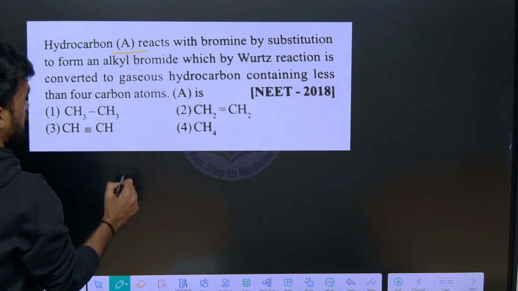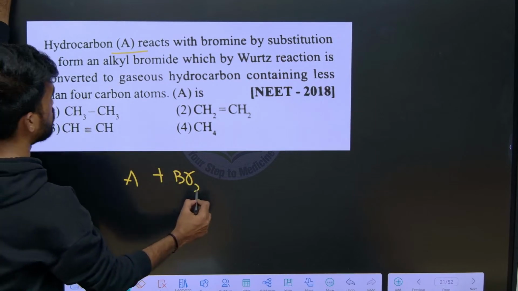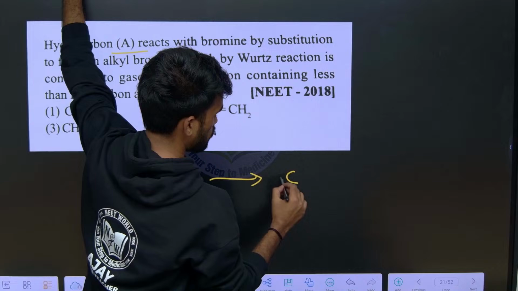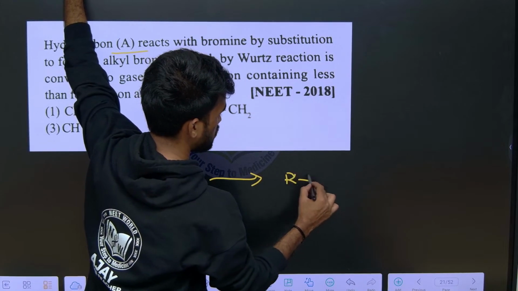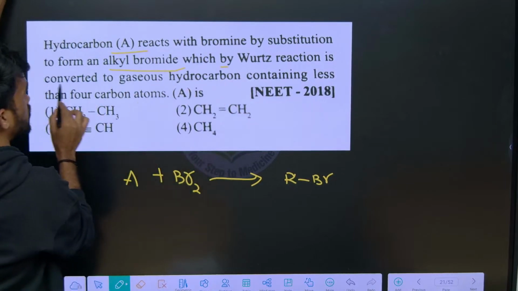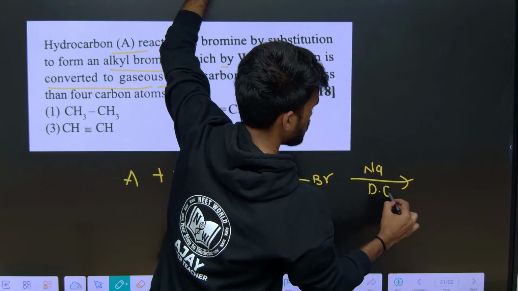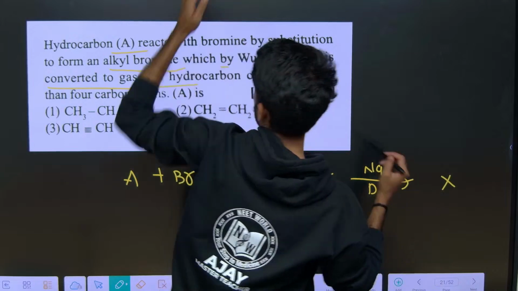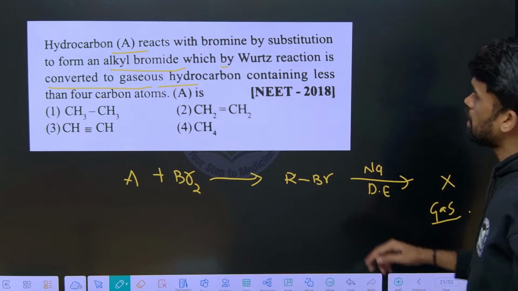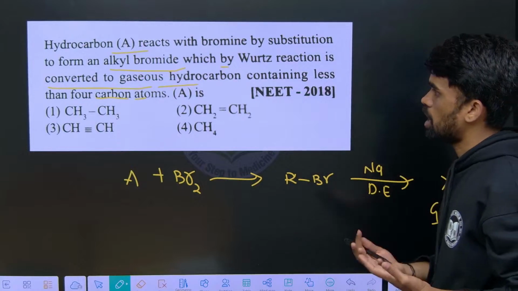So hydrocarbon A reacts with bromine by substitution to form alkyl bromide. Some RX, let us say RBr I am writing, which by Wood's reaction is converted into some product X, which is a gaseous hydrocarbon containing less than 4 carbon atoms. Yes, containing less than 4 carbon atoms, they are saying.